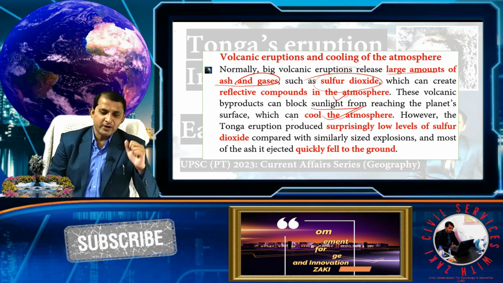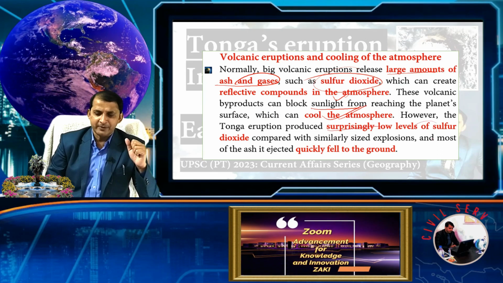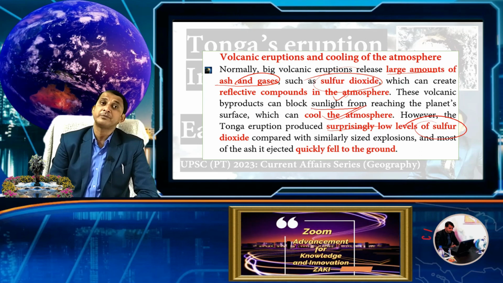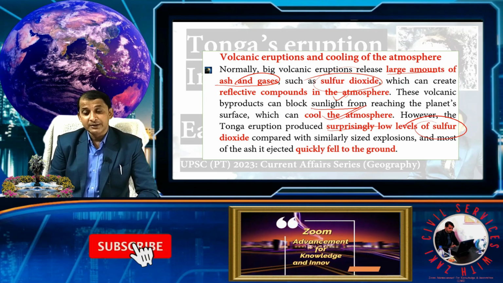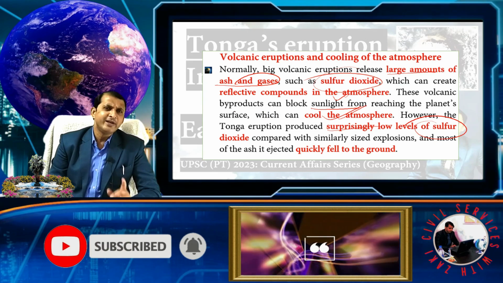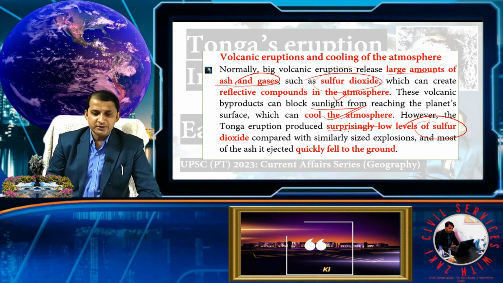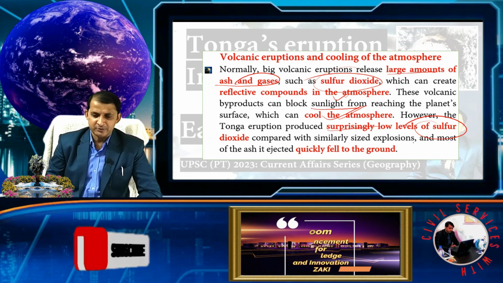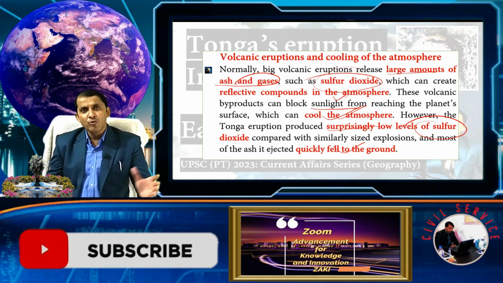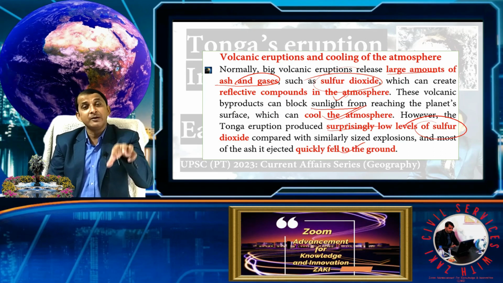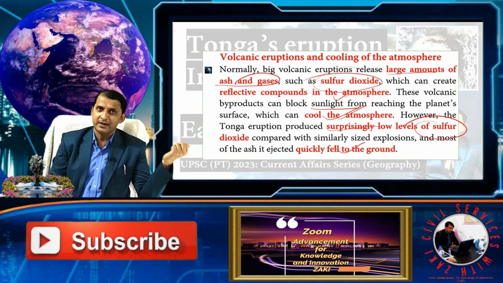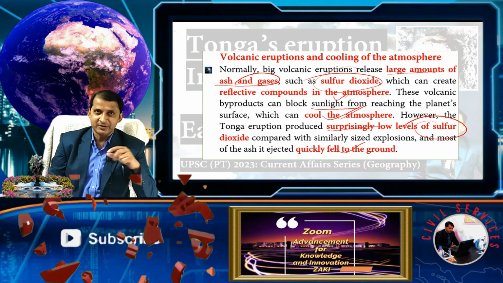However, the Tonga eruption produced surprisingly low levels of sulfur. It was also one of the surprises and one of the concerns for the scientists, because this eruption produced less sulfur dioxide with a similarly sized explosion. Most of the ash ejected quickly fell to the ground, as we saw the debris in our previous animation.